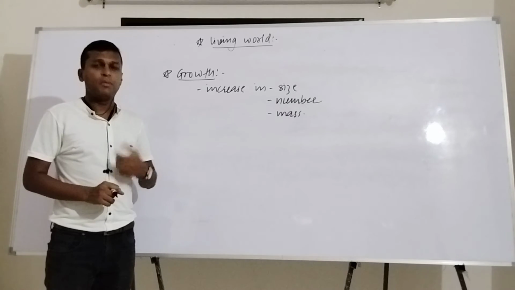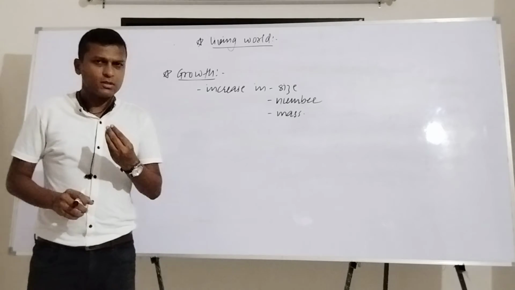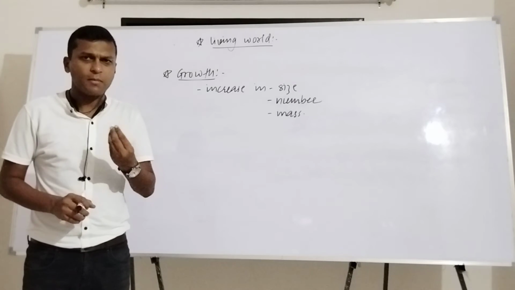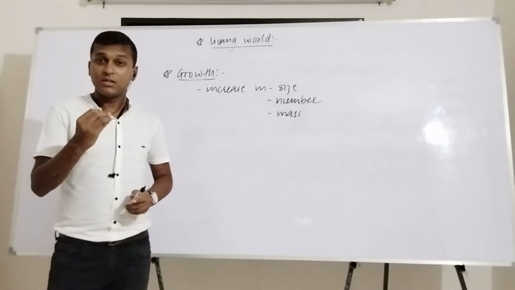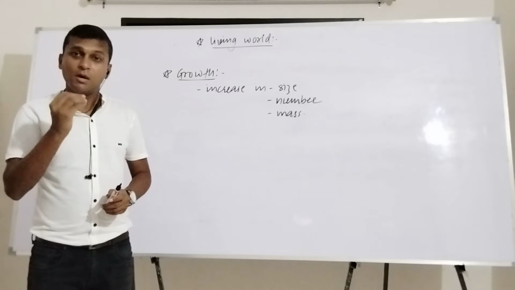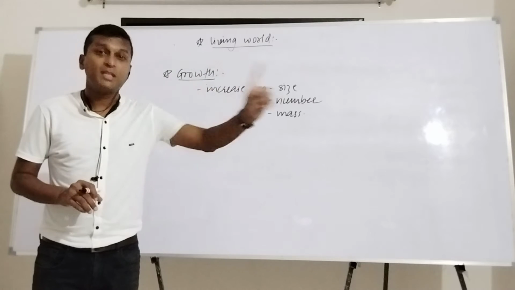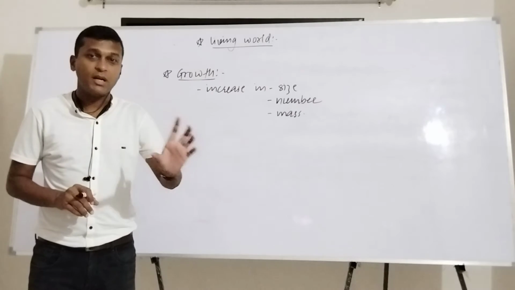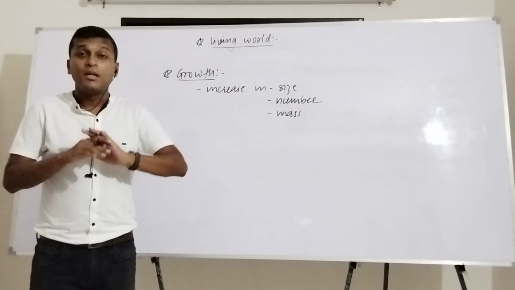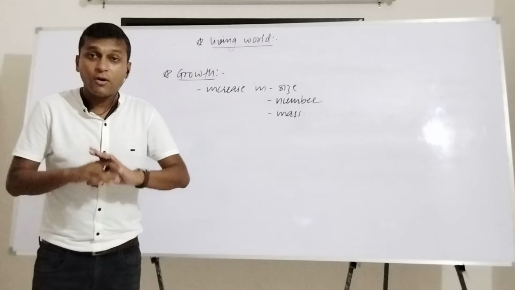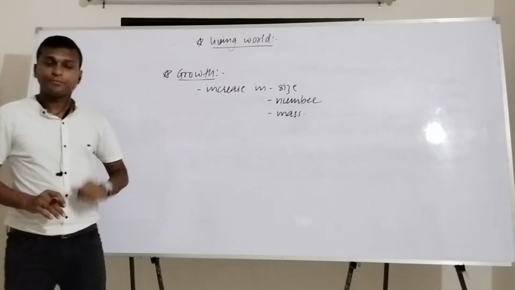But can growth be a defining feature of life? Some time before, we have seen what is called a defining feature. A defining feature is that property which is shown by a living organism in two different ways. First, it should always remain present in that organism. Anytime you take any organism, it should always show that property. And second, it is exclusively present only in living organisms. It should not be present in any non-living thing. Correct?